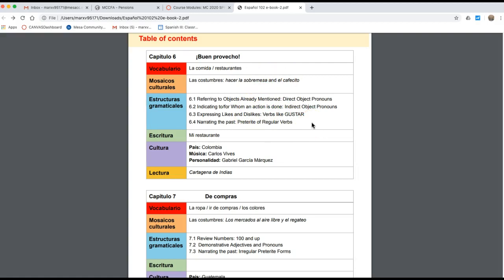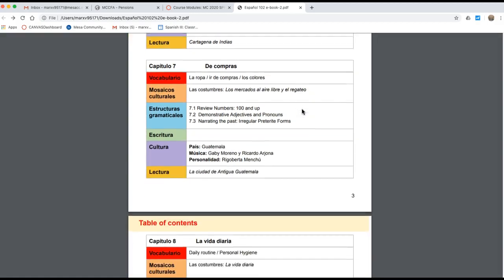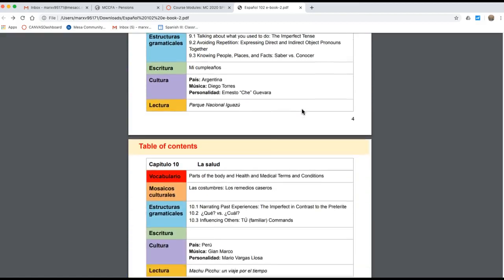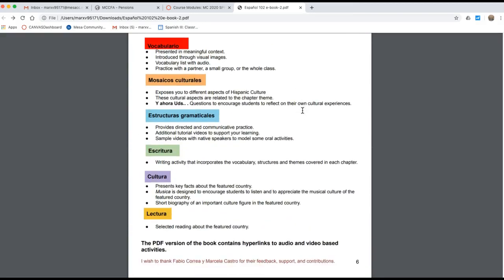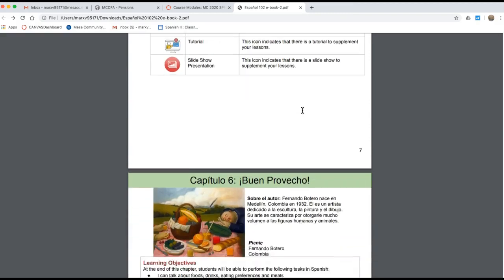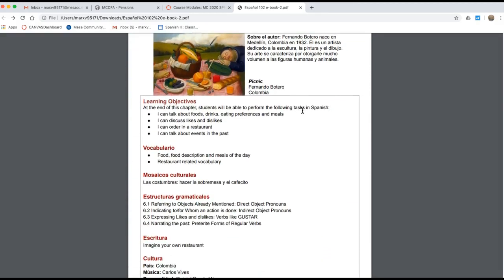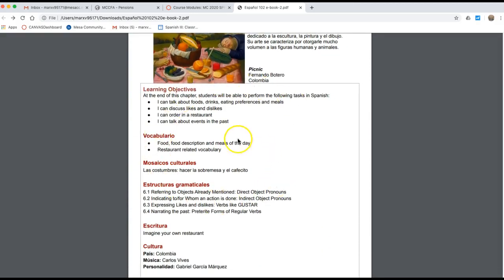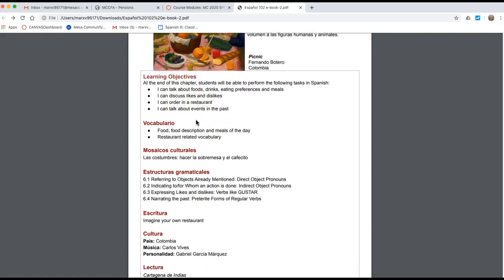So we're going to start with the past tense. Okay, so the blue is always going to be the grammar. The red is always going to be the vocabulario, and so forth, right? So when you go here to capítulo 6, here again is what you're going to be learning by the end of this chapter, this capítulo. This is the task that you'll be able to complete, okay?